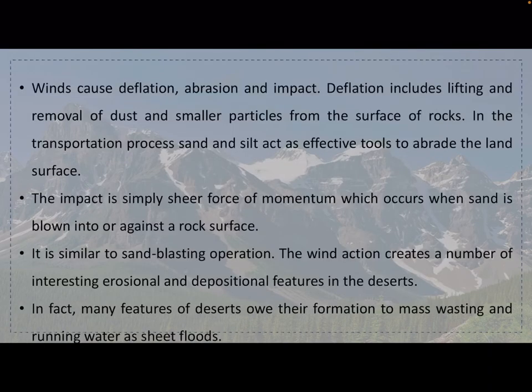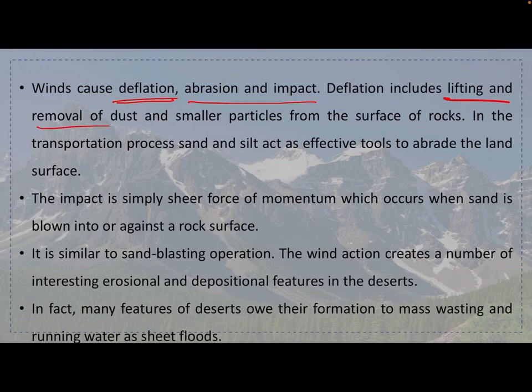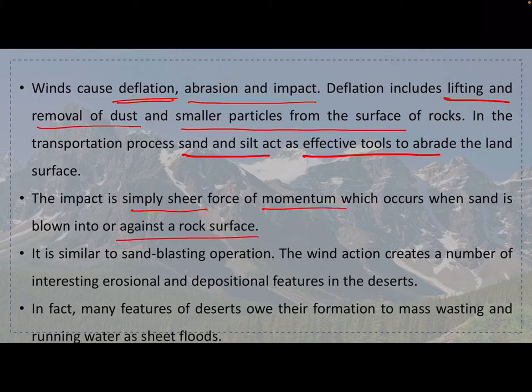Winds cause deflation, abrasion, and impact. This is not economic deflation, this is geographic deflation. Deflation is basically movement, removal of the particles. Deflation includes lifting and removal of dust and smaller particles from the surface of rocks. In the transportation process, sand and silt act as effective tools to abrade the land surface. The impact is simply the sheer force of momentum which occurs when sand is blown into or against a rock surface. It is similar to a sand blasting operation.